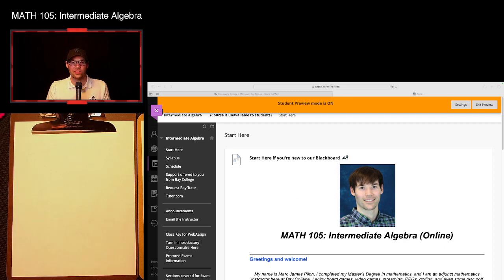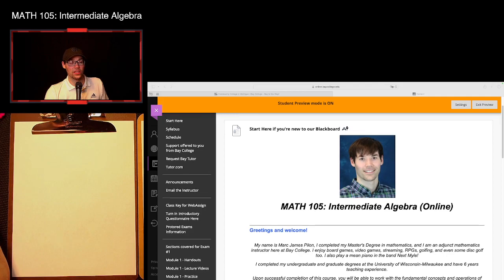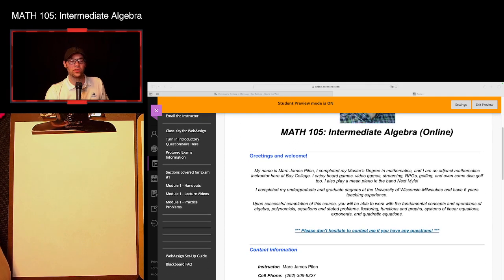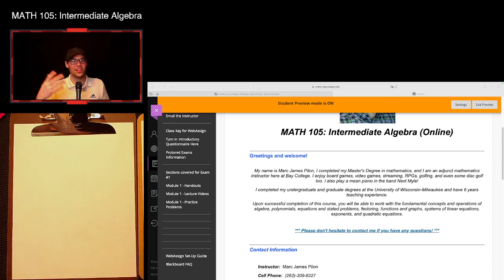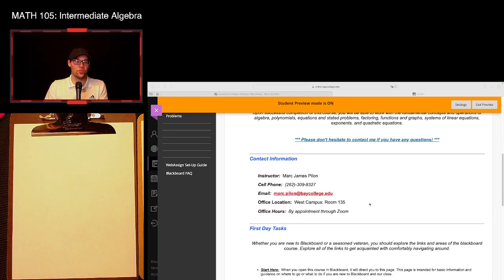So it's always going to start on the Start Here page, which is where you need to go on day number 1. So what we can do is just scroll down and take a look at some of the information right here on this Start Here page. So once again, not only are we confirming this is Math 105 Intermediate Algebra, I also give you a greeting and welcome, just letting you know who I am, what I'm all about, the things I'm into. But right underneath, we see contact information.